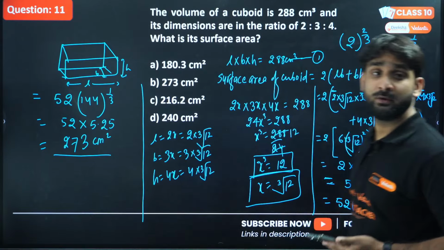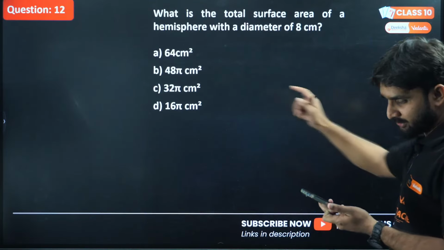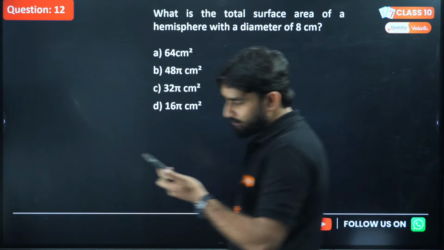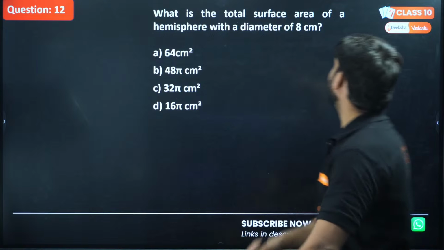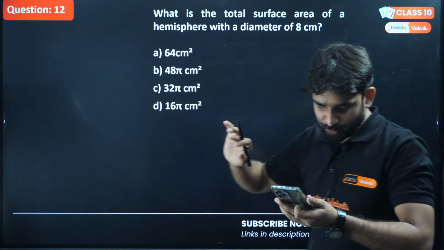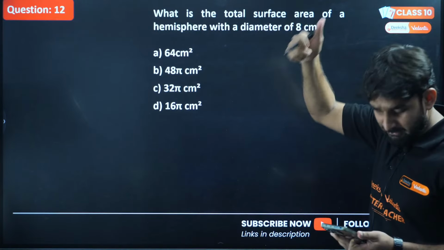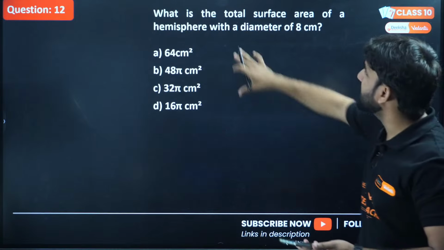Okay, so moving to the next question. Question number 12. Look at the question number 12. What is the total surface area of a hemisphere with a diameter of 8 centimeter? Give me the answer of this question. Just tell me the answer. What will be the answer of this question?